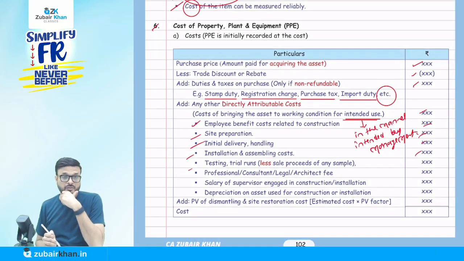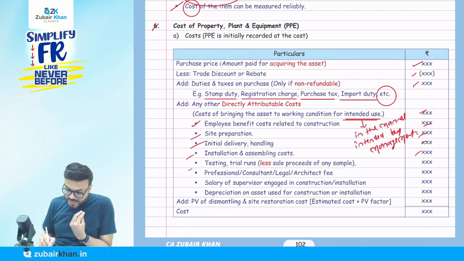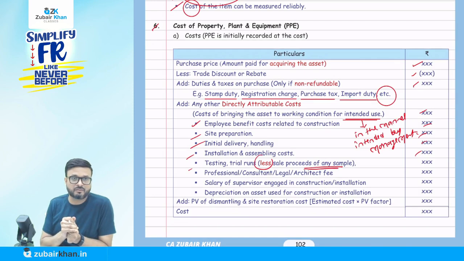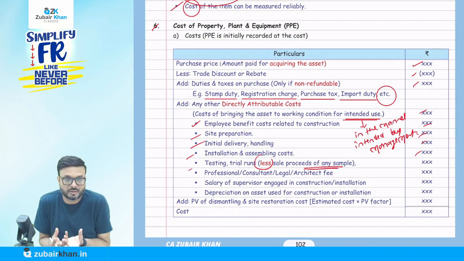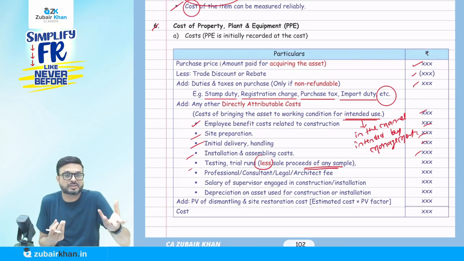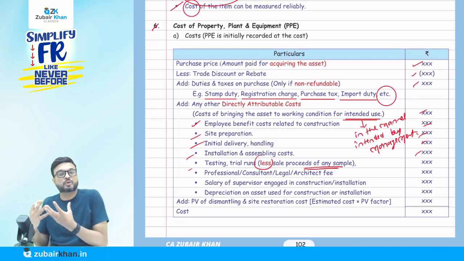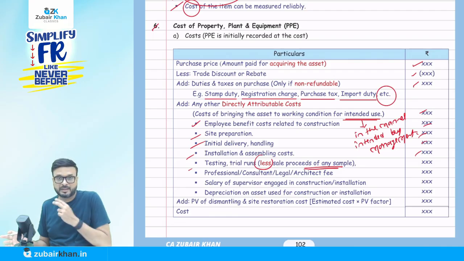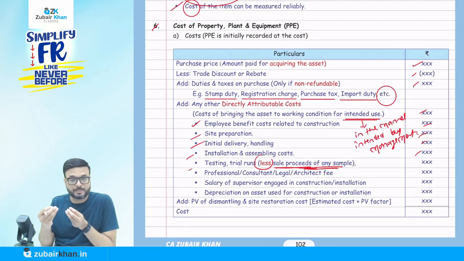Testing, trial runs also. We are doing the trial run of that particular asset. But they say if we have any revenue from the proceeds of any sample, from those trial runs, I make some samples and then we sold those samples, so we make some amount. Whether that income is going to be credited to the P&L account, they say no, less the sale proceeds of any sample. The sale of those samples is going to reduce the cost of the PPE.